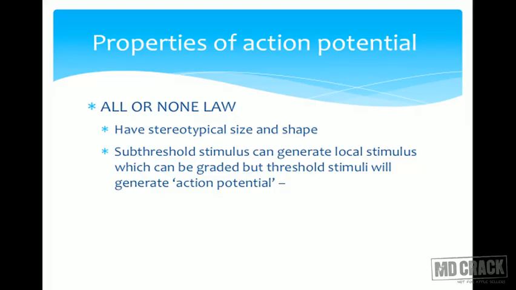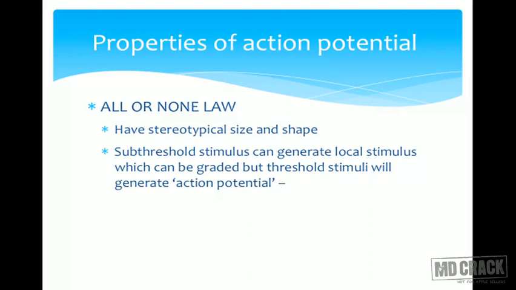The first and foremost important property of the action potential is that it follows the all or none law. What is the meaning of the all or none law? If a subthreshold stimulus is given, no action potential will be generated. But if a threshold stimulus is given, the action potential will be generated and it will have its maximum amplitude. Even if a suprathreshold stimulus is given, the amplitude of the action potential will not change. It will remain the same. That means either it will not be generated, none, or if at all it is generated, it will be all, to its maximum. This is called the all or none law.